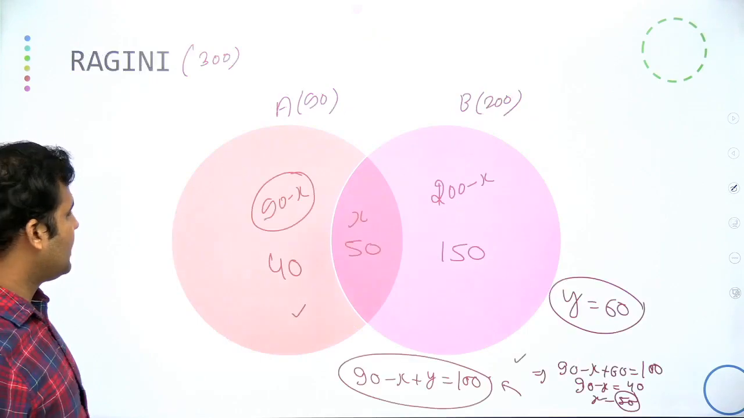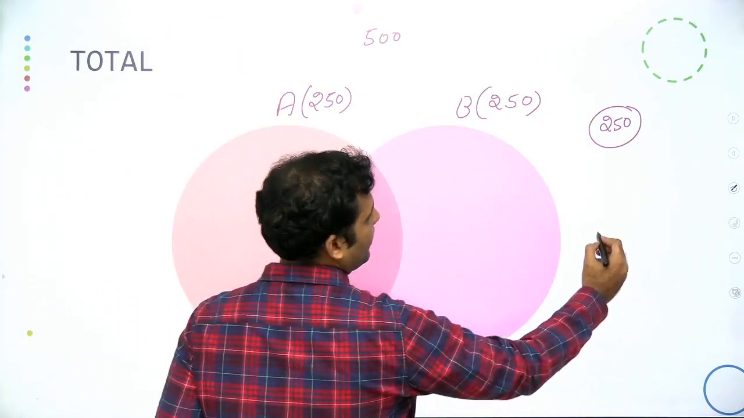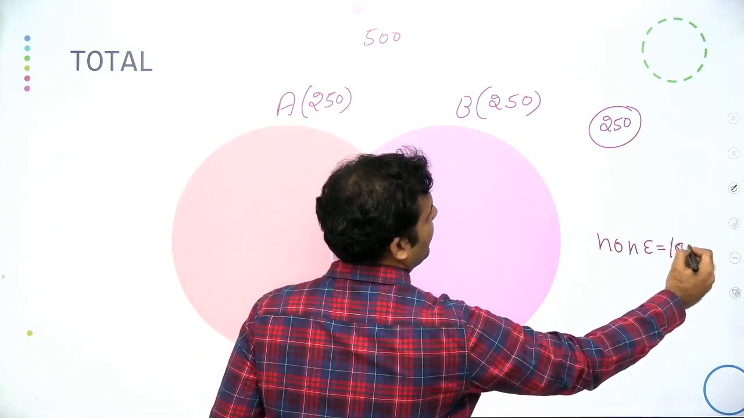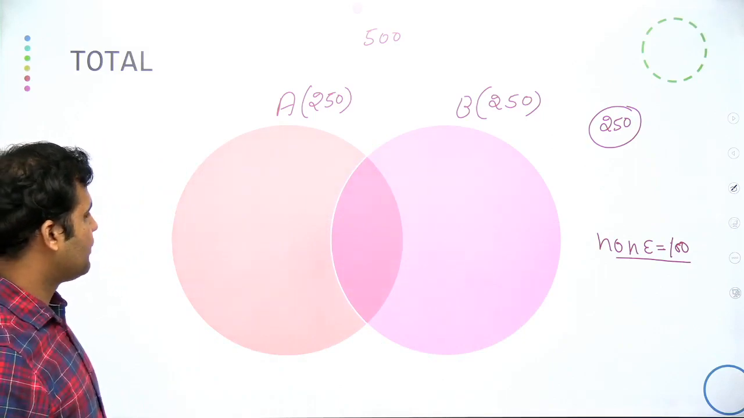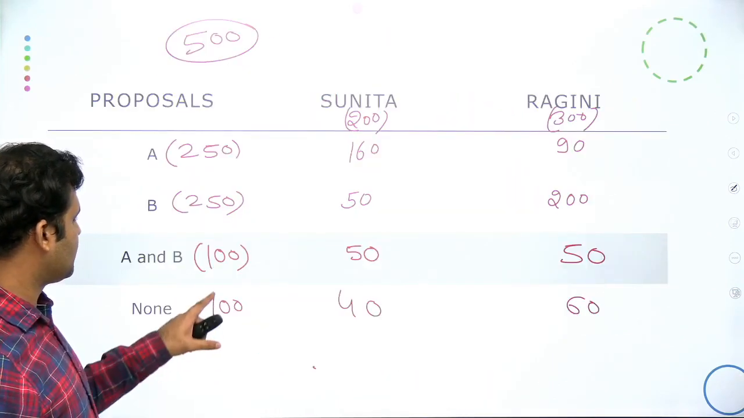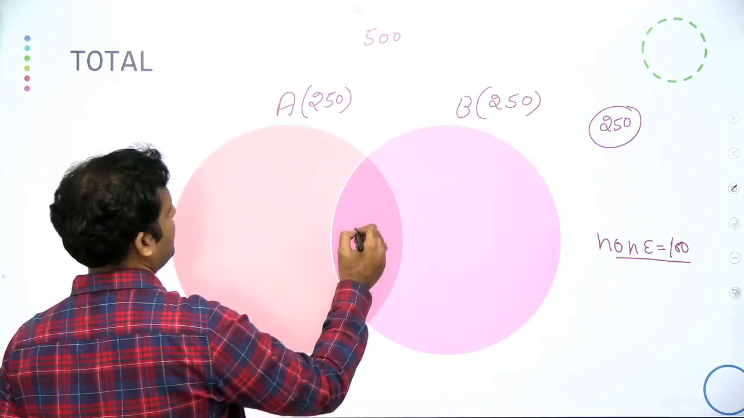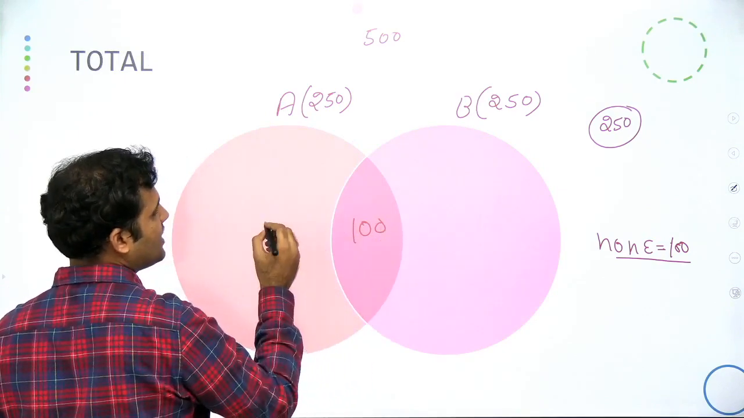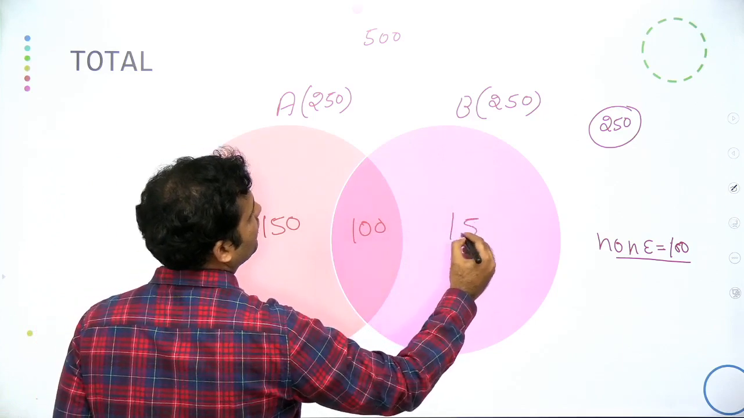This is 250 and none value is 100. That means the students who are not supporting any of the proposals are 100 in total. And out of this 100, the students who are supporting both A and B are 100. So this value will be 100. So our complete circle is 250. This value is 100, so you will be left with 150 over here and 150 over here.